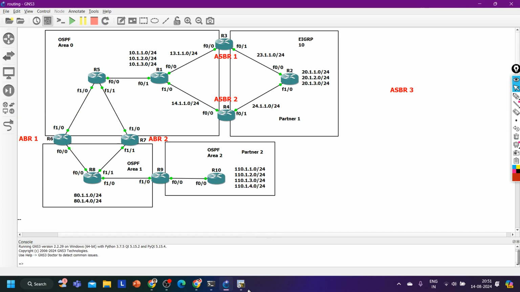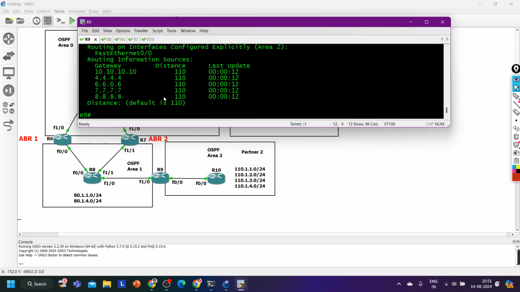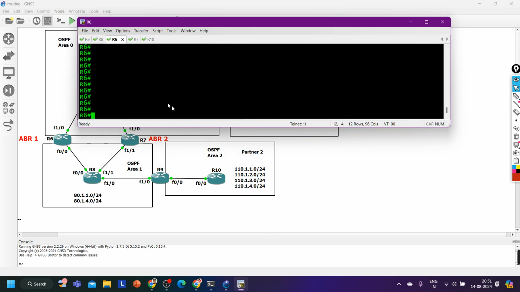Both are the same, because both routers are connected with area 0.